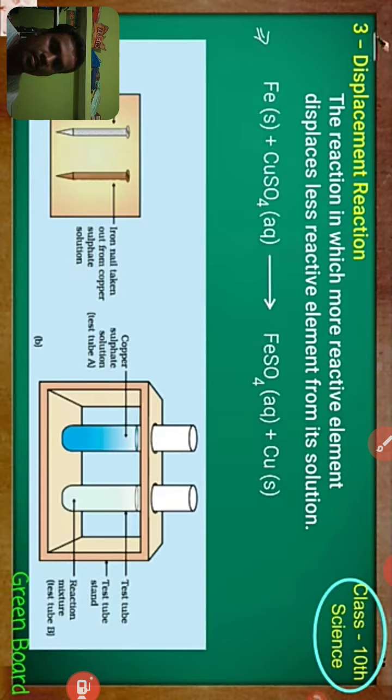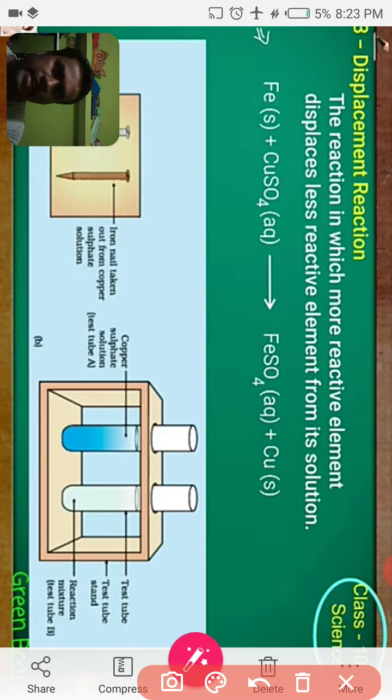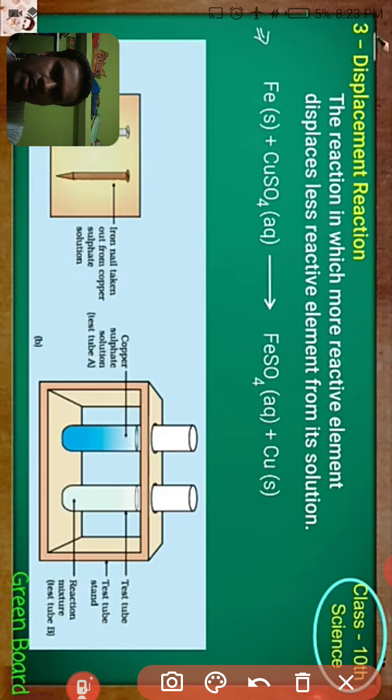For example, in the reaction of iron with copper sulfate solution, iron is a more reactive element.